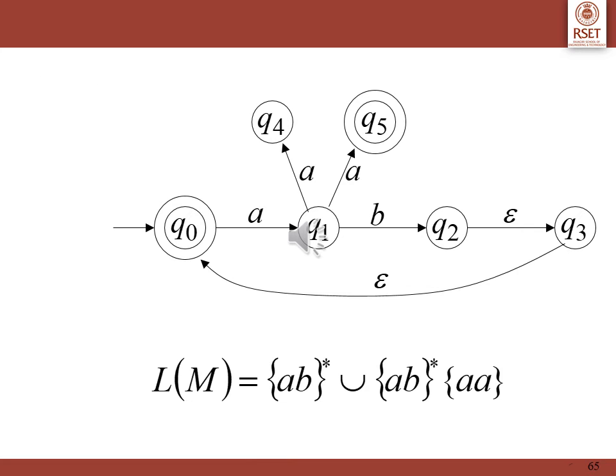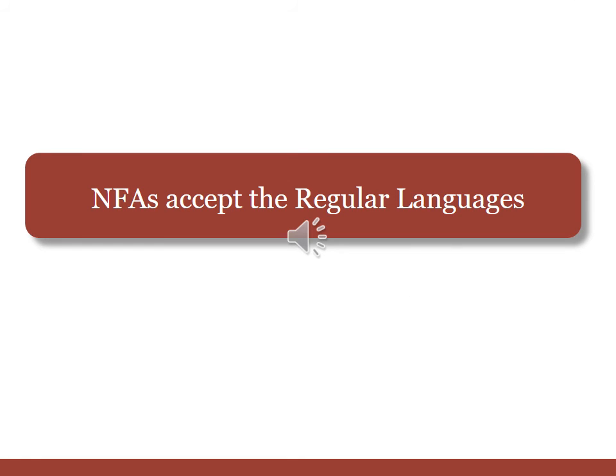So to conclude, the NFA can be thought of as accepting the language which is a union of two cases. One is AB the whole star, union AB the whole star followed by AA. Language accepted by the finite automata are called regular languages. Hence, whatever the NFAs accept are referred to as regular languages.